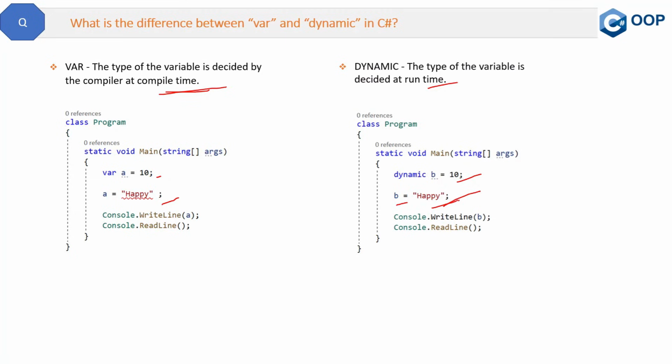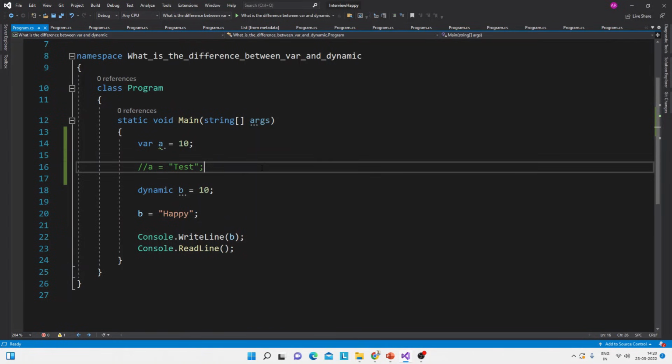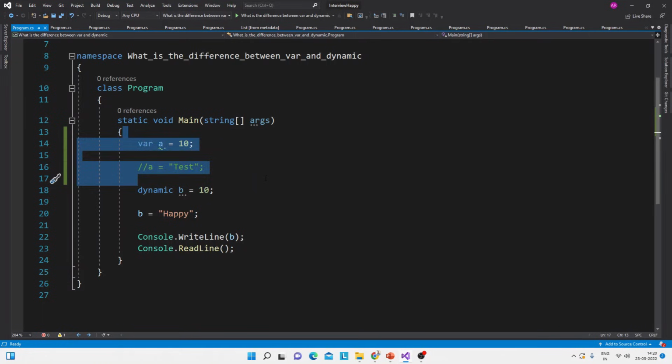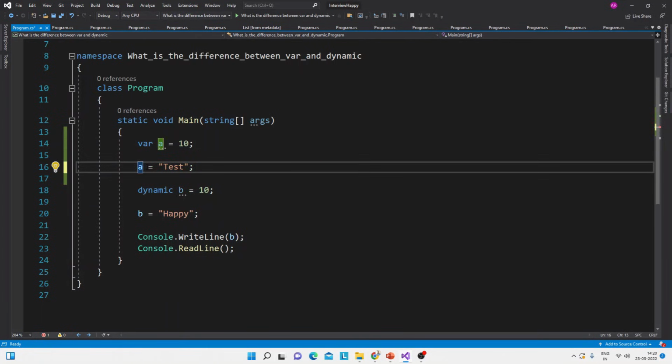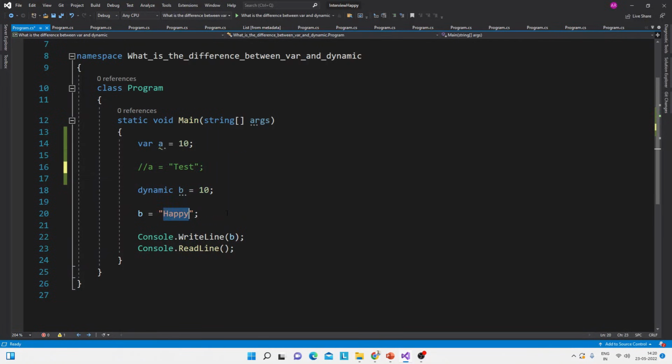Let me show you the same thing in the code also. See, this is the same code. Here is the var variable, and here is the dynamic keyword we have used. Now this var is assigned 10. If we try to assign a string to it, it will give a compile time error: cannot implicitly convert type string to int. But in case of dynamic, it will not give any error, and it will accept the string value and the type of the variable as string type at runtime.